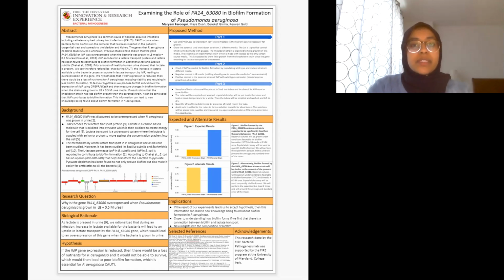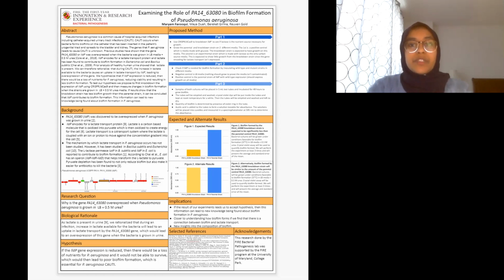Our hypothesis was that if LLDP expression is reduced, then there would be a loss of nutrients for Pseudomonas aeruginosa, and it would not be able to survive, which would then lead to little or no biofilm formation, which is essential for Pseudomonas aeruginosa CAUTI. To test our hypothesis, we will compare biofilm formation in a Pseudomonas aeruginosa strain that has reduced expression of LLDP compared to the parental wild-type strain.